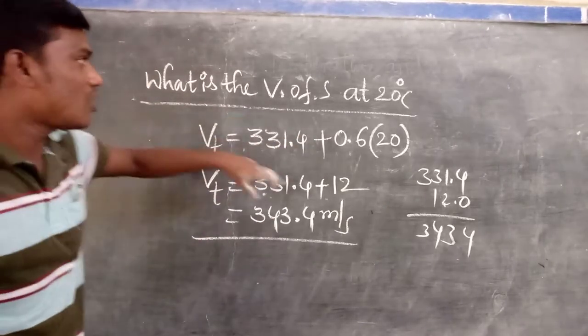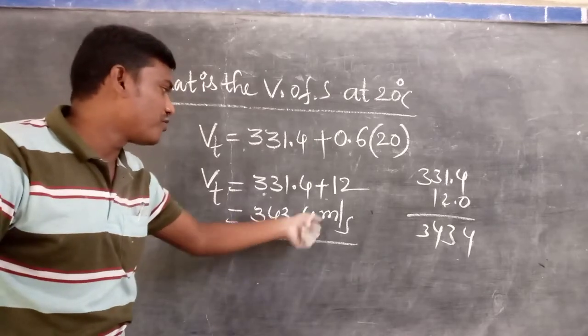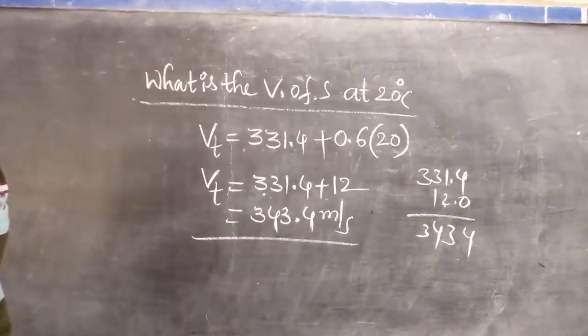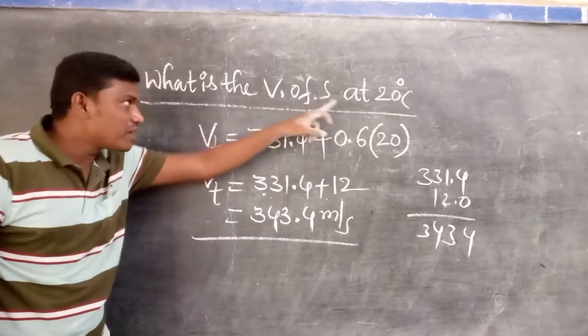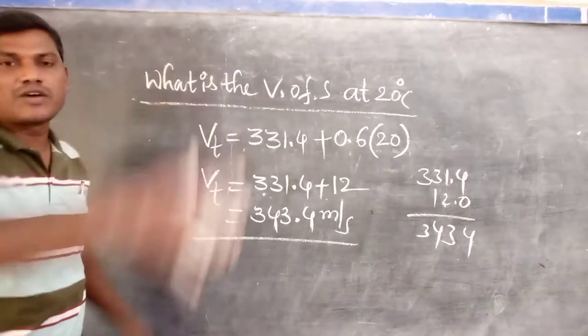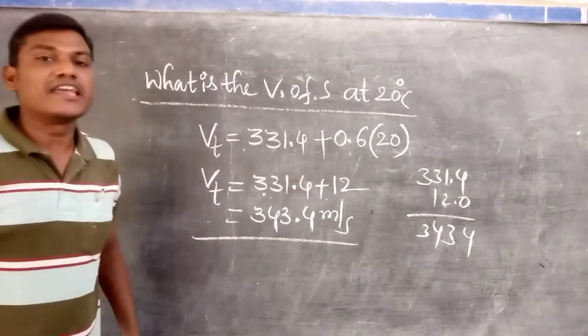But the speed of sound at 20 degrees Celsius, what is the value? 343.4 meter per second. I hope everyone understands this. As temperature increases, the speed of sound also increases because the kinetic energy of the particles increases.